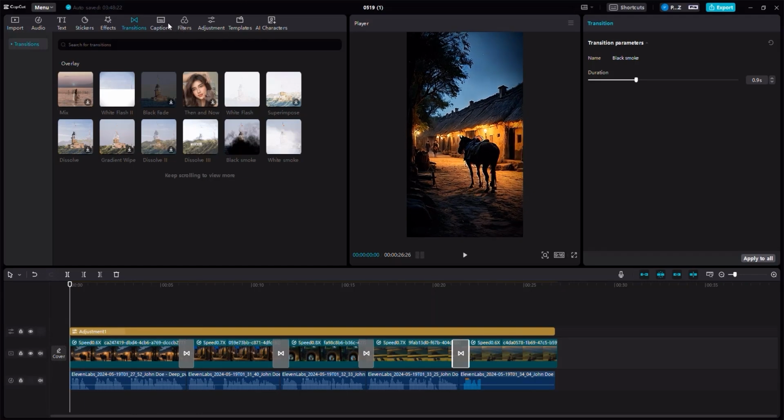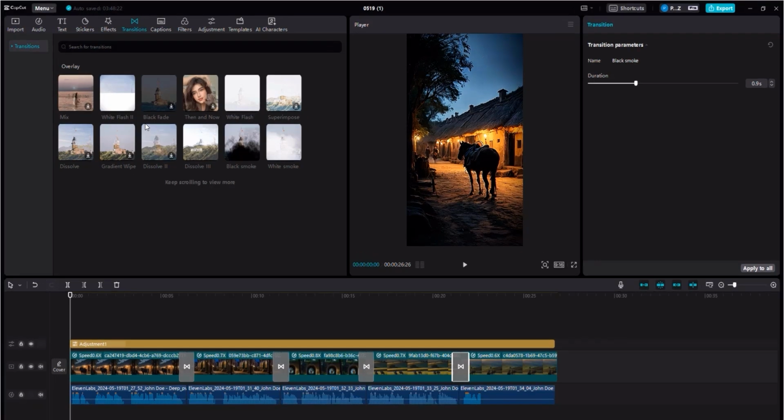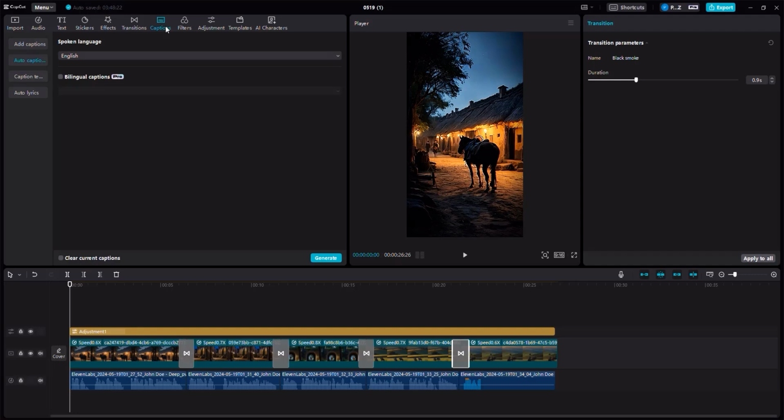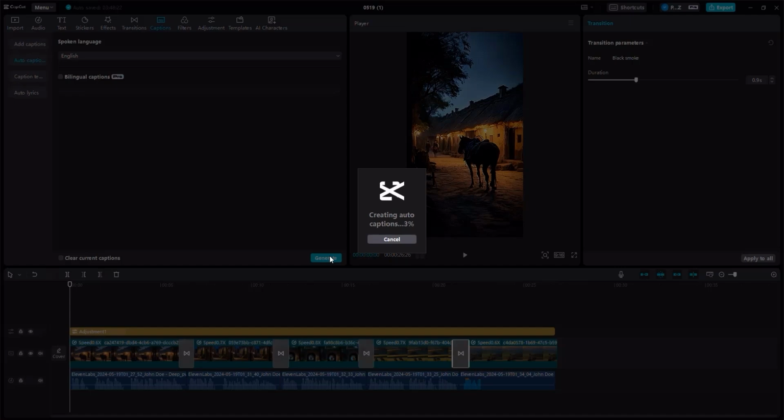So I'm going to click on captions, and I'm going to use the automatic captions. Automatic captions are pretty easy to add. It's CapCut that takes care of them, not me. So I'm going to click here on generate, which is going to trigger CapCut to start working on the captions. You can see that it's creating auto captions. Now we're at about 31%, 33%, and so on. So let me just wait a second.